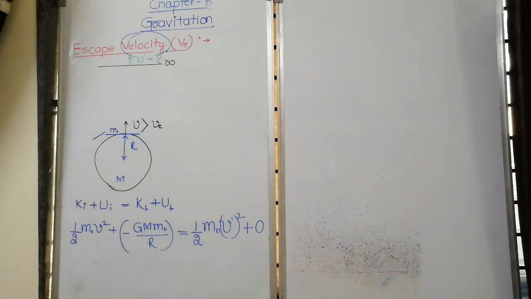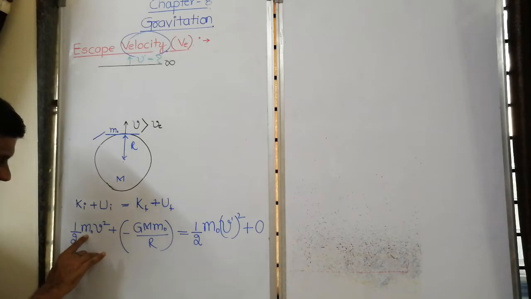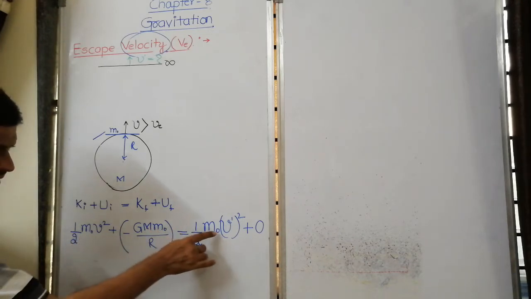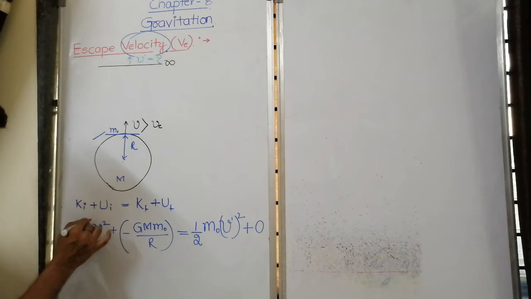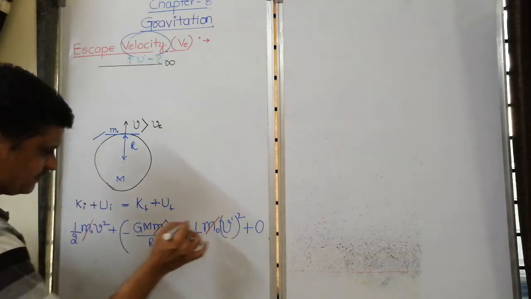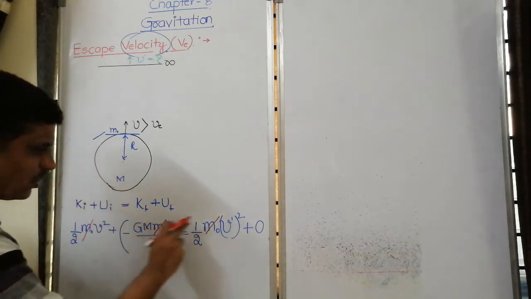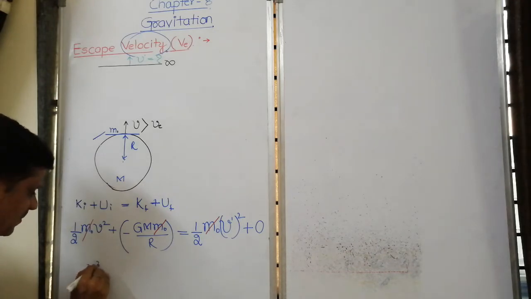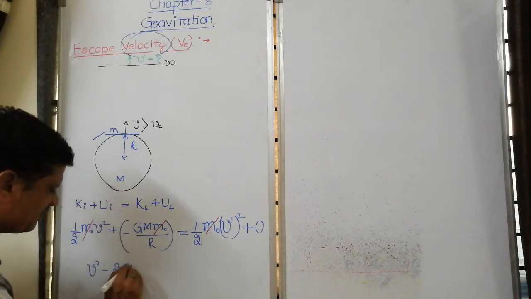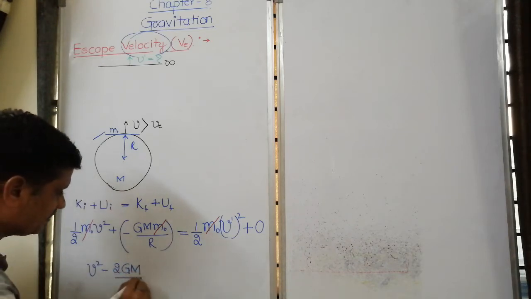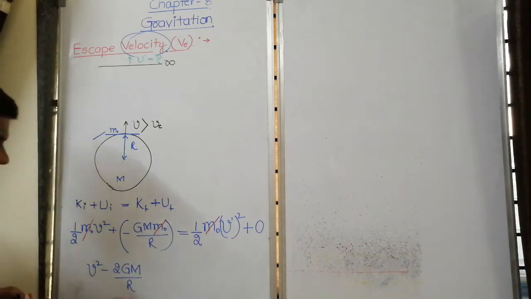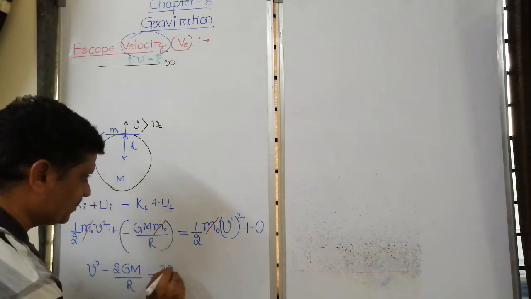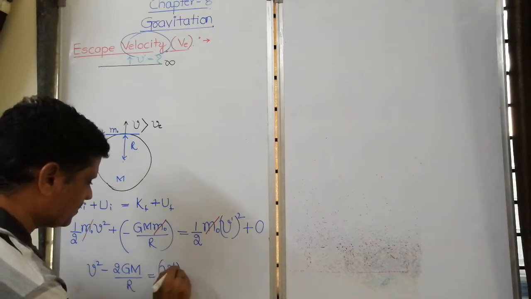In this term we have m naught, in this term we have m naught, here also we have m naught. So we can cancel m naught and multiply all terms by 2. Then we get v square minus 2 capital G capital M by R is equal to v dash square.